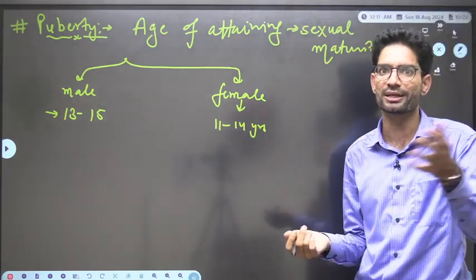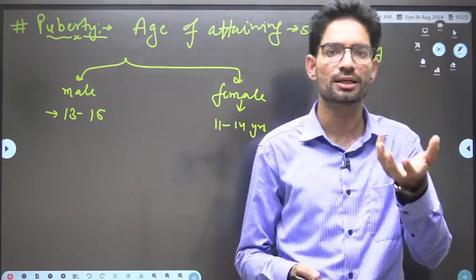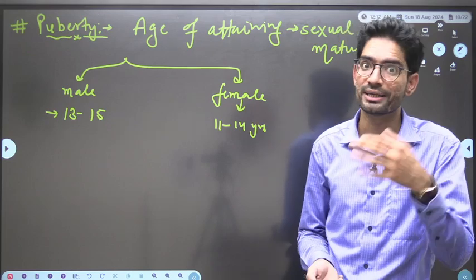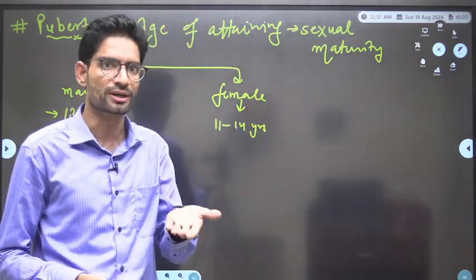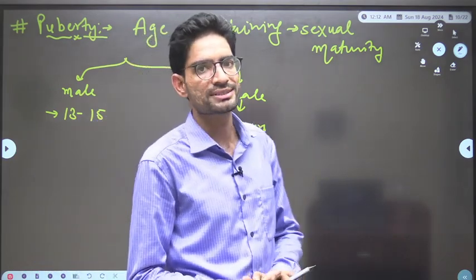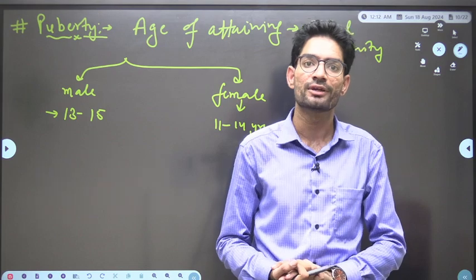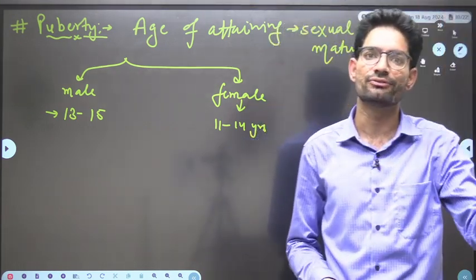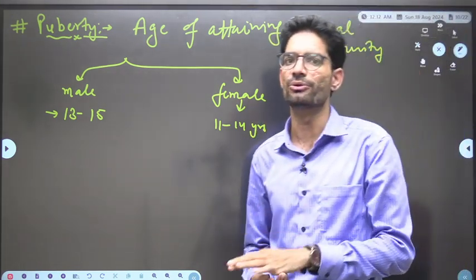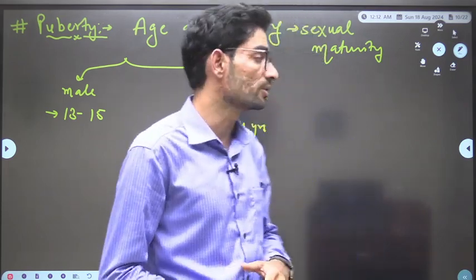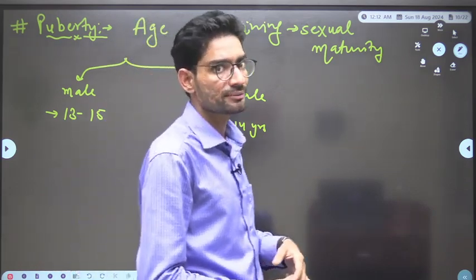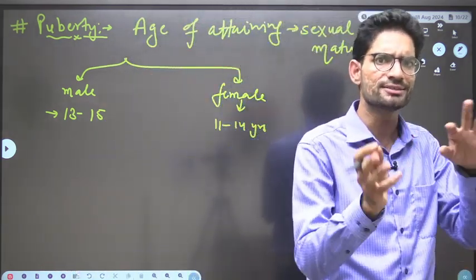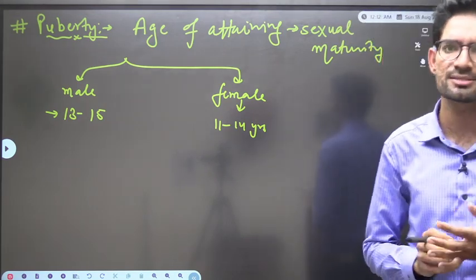In tropical areas, or areas near the equator, the warm areas, the age of puberty is lower, so individuals attain puberty early in their life. But in cooler or colder areas, individuals attain puberty later in their lives, though the difference is not that much.